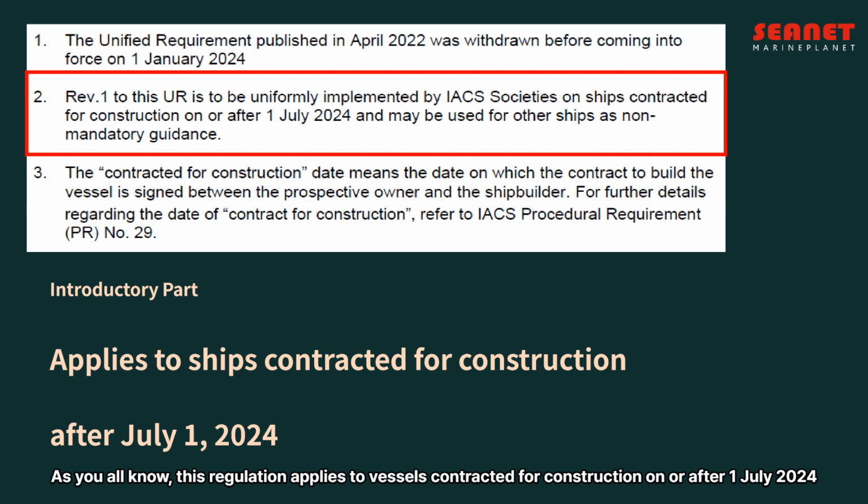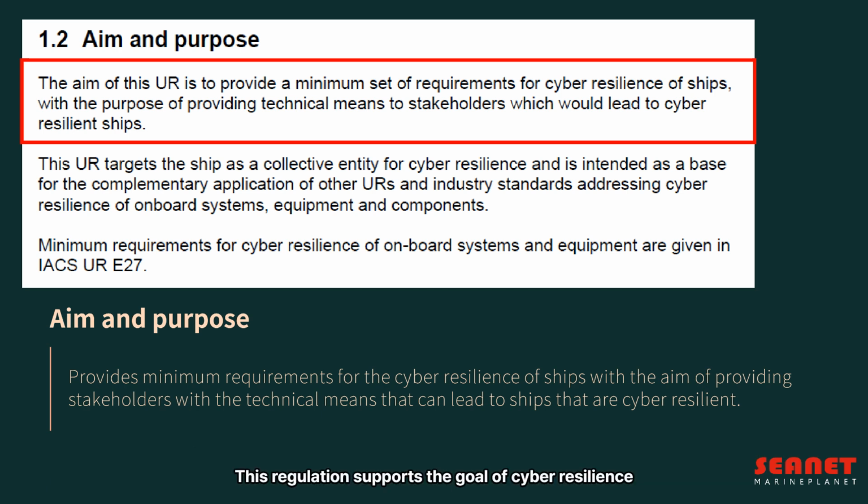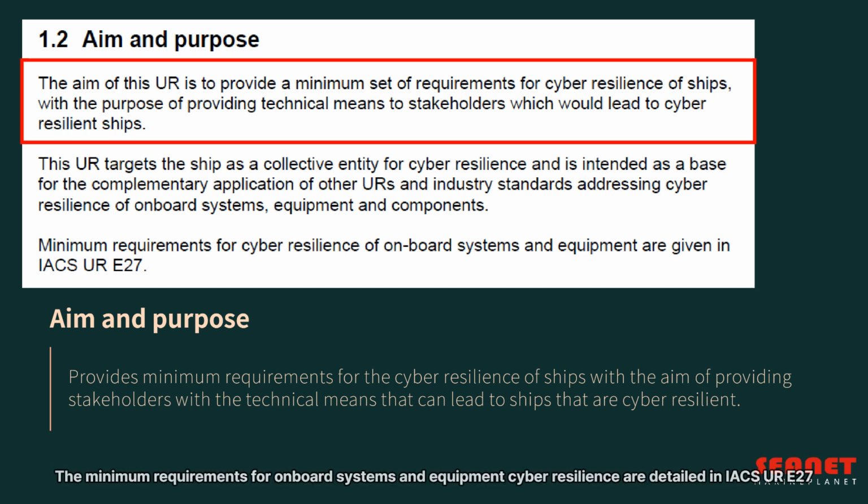As you all know, this regulation applies to vessels contracted for construction on or after 1 July 2024. The objective of this regulation is to provide stakeholders with minimum requirements for ship cyber resilience as technical means to achieve cyber-resilient vessels. This regulation supports the goal of cyber resilience. It establishes the foundation for complementary application of UR E27 and industry standard IEC 62443 for onboard systems, equipment, and components. The minimum requirements for onboard systems and equipment cyber resilience are detailed in IACS UR E27. Please refer to the next segment for further information.